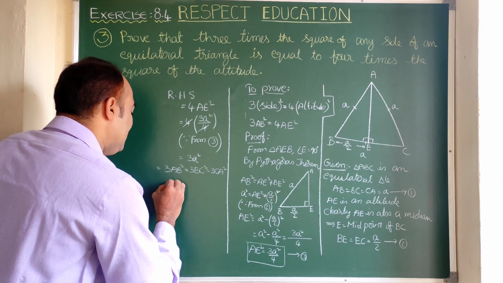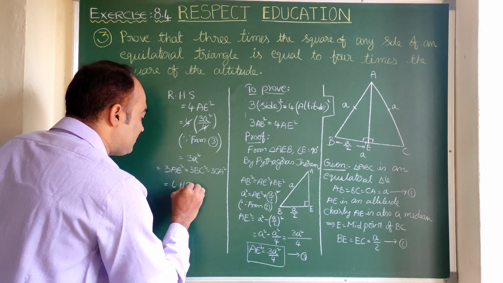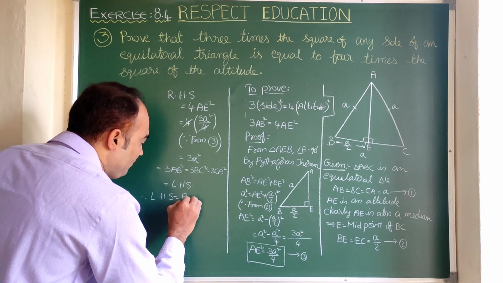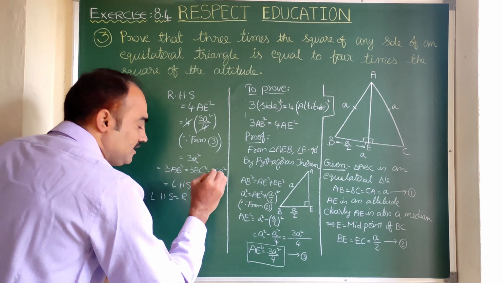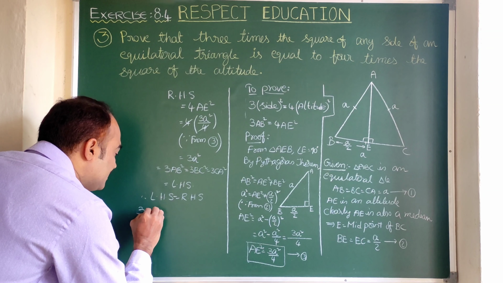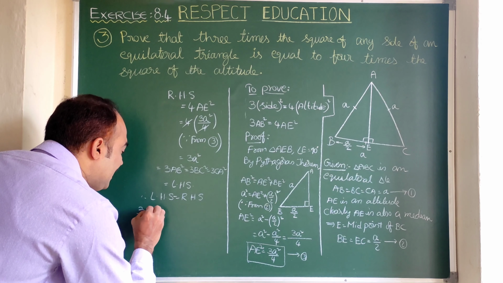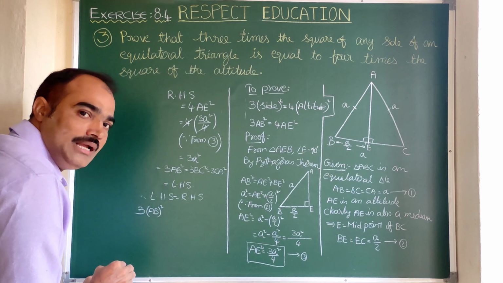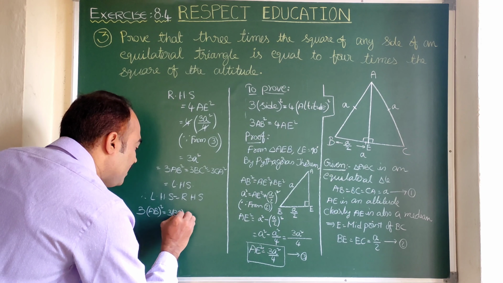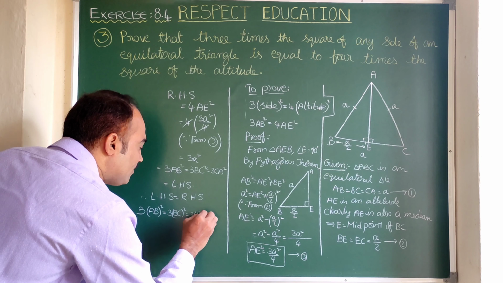So we can write, therefore LHS is equal to RHS. That means we got 3 times the square of any side. Actually here we wrote only 3AB square, but we can write 3BC square also, or 3AC square also.